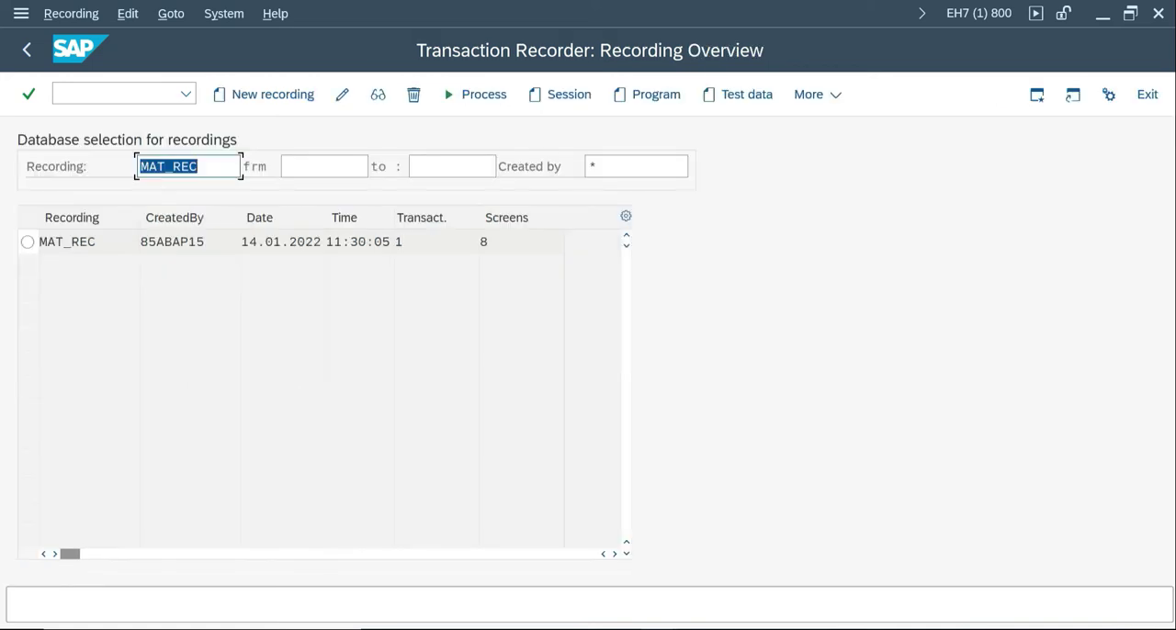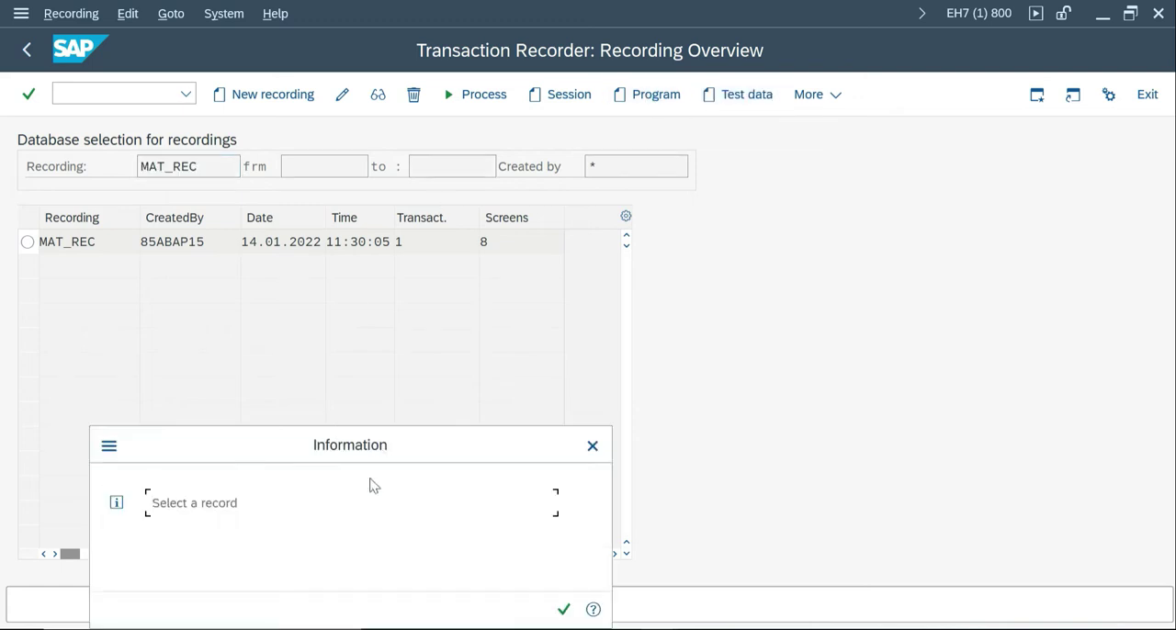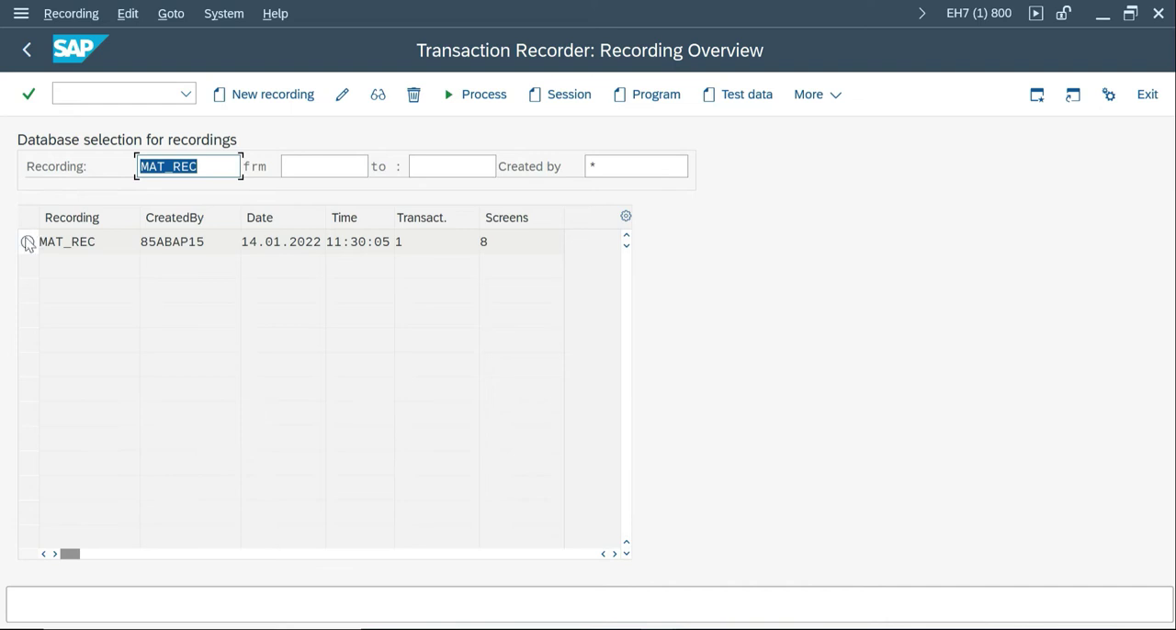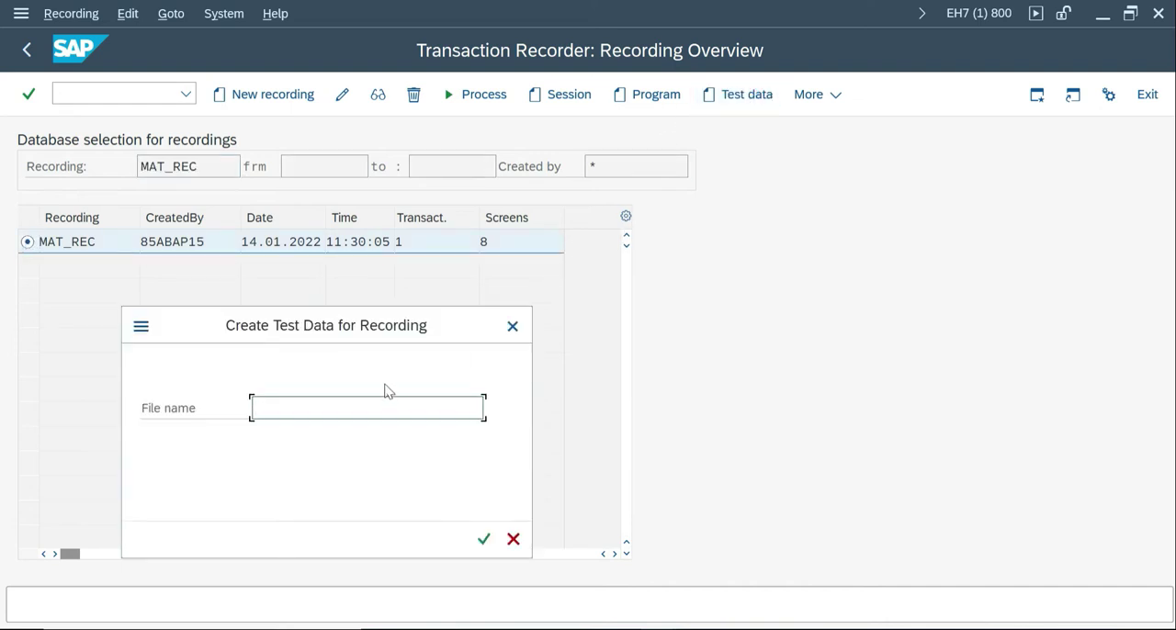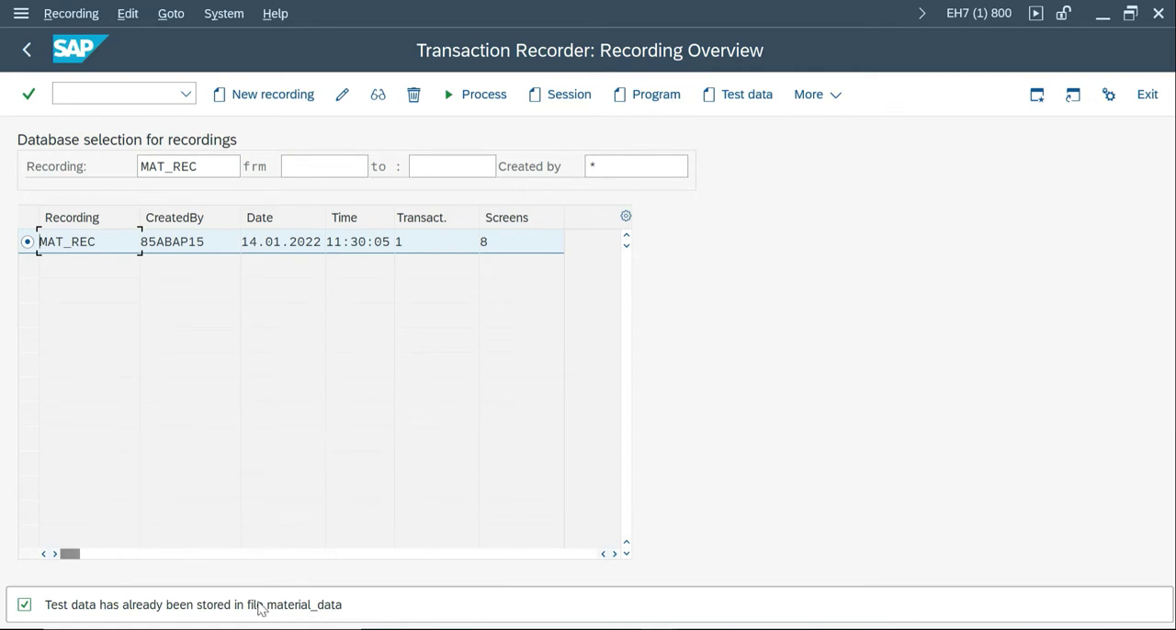Now, how to create a program for this. If you want to create test data, just go and do test data, and I'm going to create a program. Okay, let me do test data also. Select a record. Material data. So you know where it is getting stored. It's stored in the temp folder. Okay, so we are good now.